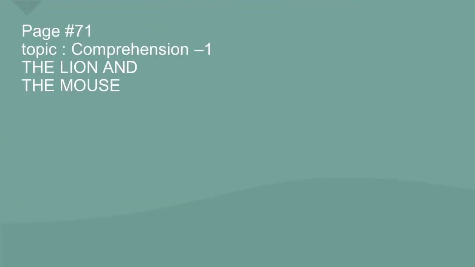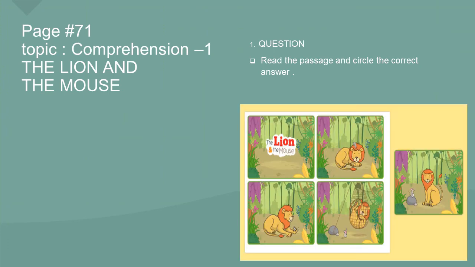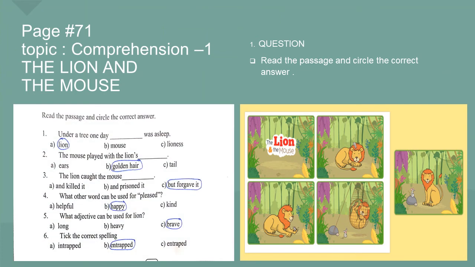Page number 71, Comprehension 1, The Lion and the Mouse. Our question is, read the passage and circle the correct answers. Our first point is, under a tree one day, the lion was sleeping. The mouse played with the lion's golden hair. We will circle golden hair, option B. The lion caught the mouse but forgave it. We will circle option C.